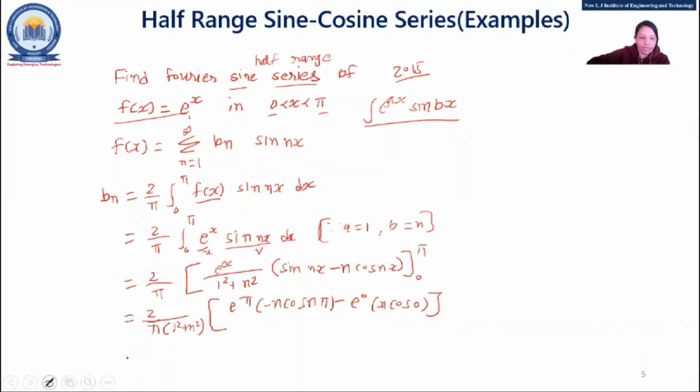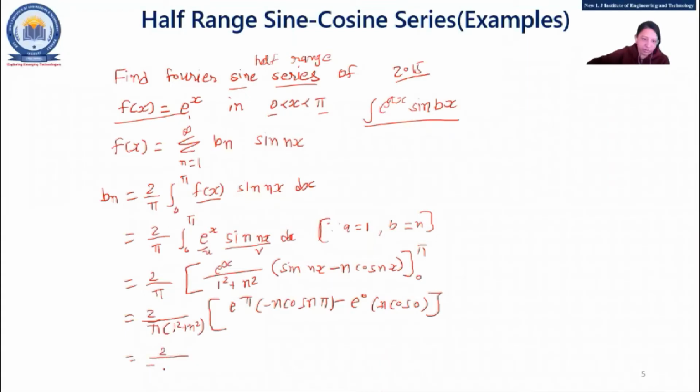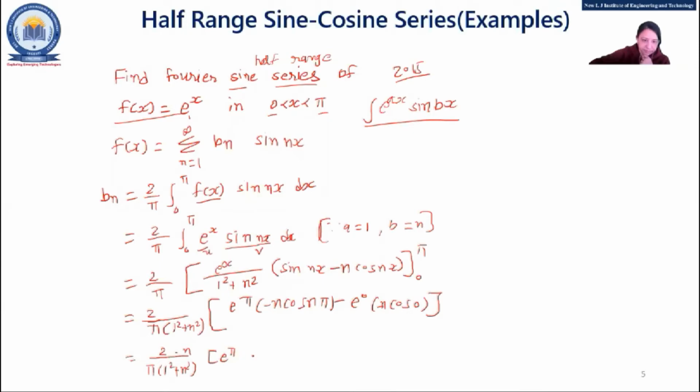Now final answer. Have you calculated? Yes, ma'am. 2 by pi, 1 square plus n square as it is, into n upon 1 plus n square, into e raised to pi, minus 1 raised to n plus 1. This concept we have seen in the last lecture.